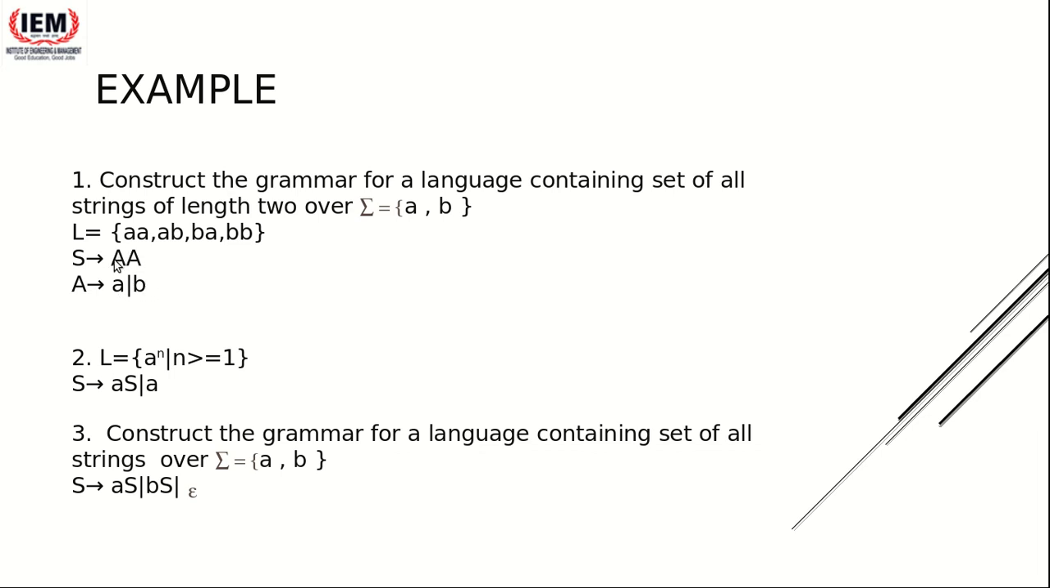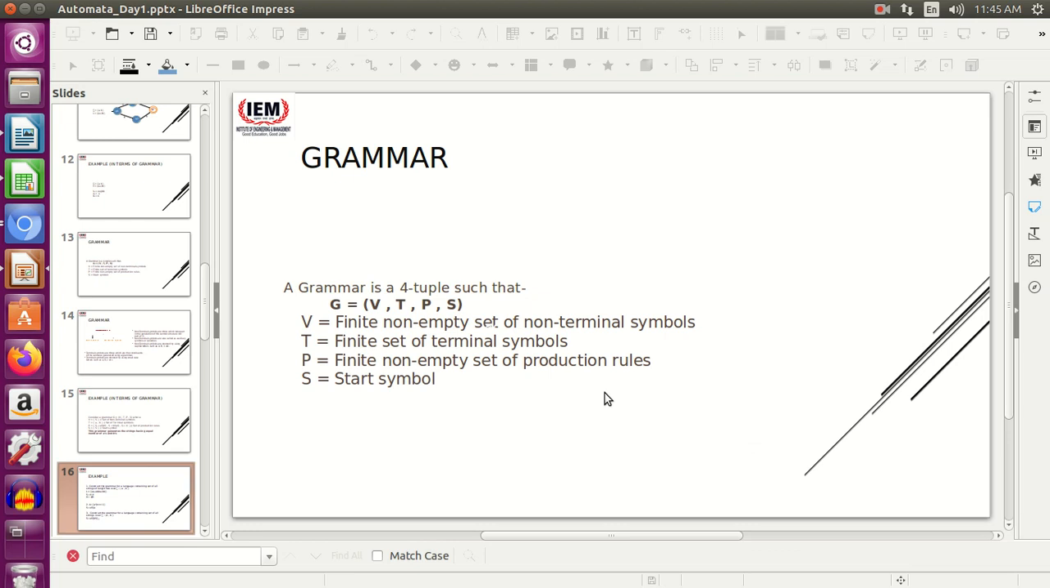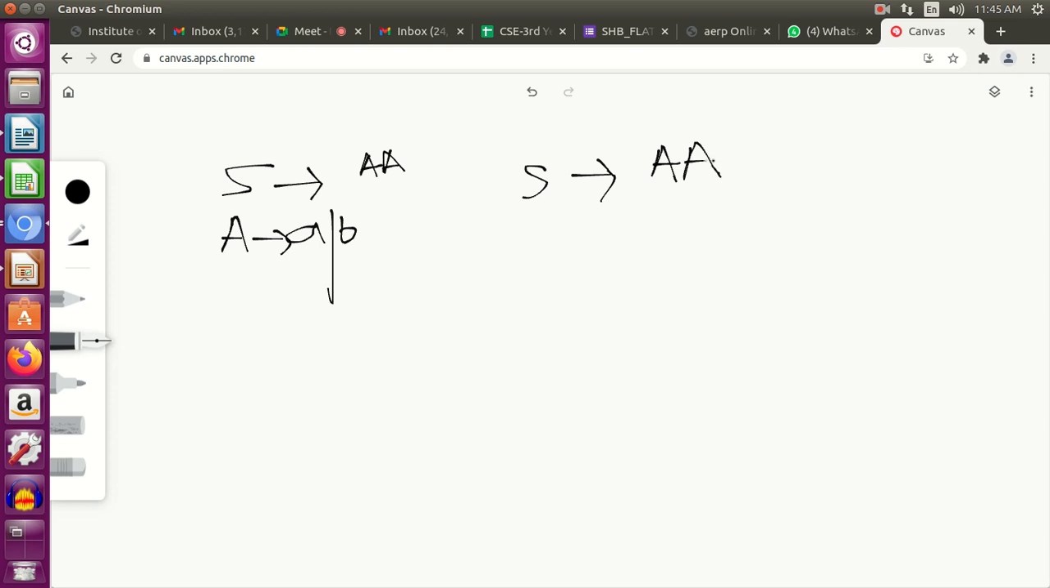Now if you try the possible combinations, let me use a canvas and explain to you, that will be easy. My production rule was S tends to AA, right? And the second production rule was A tends to a or b. So these were my 2 production rules, 1 and 2. Now I start with S. I have AA. Fine. Now this A can be substituted with either a or b.